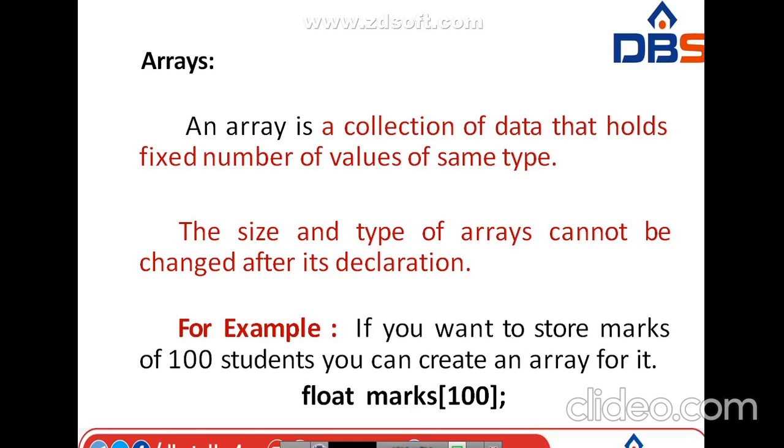For example, if in your class there are 50 students and you want to store the marks of 50 students, then if we use ordinary variables, we need a large number of variables to represent the marks. So in that case, we use the concept called arrays. For example, float marks of 100, where 100 is the size. Here we mention the size within the brackets.